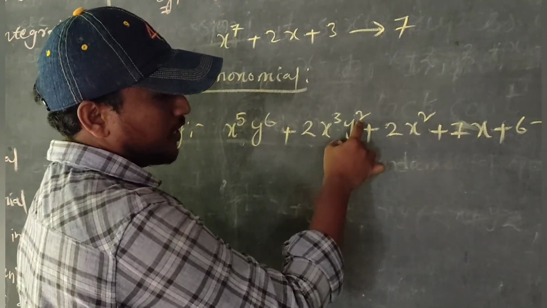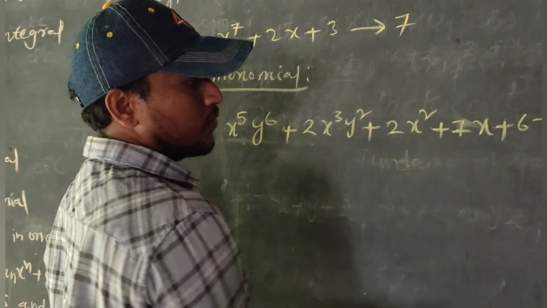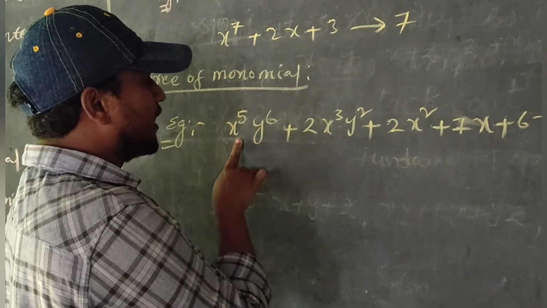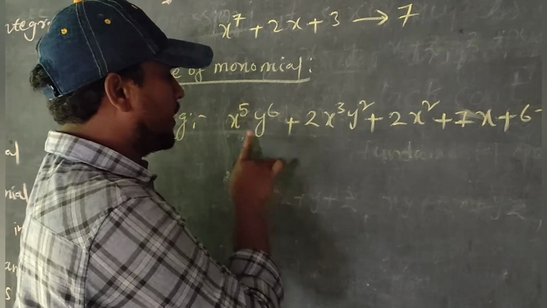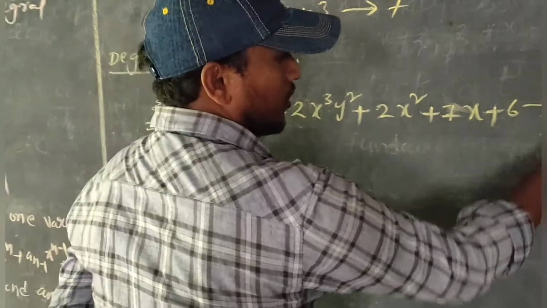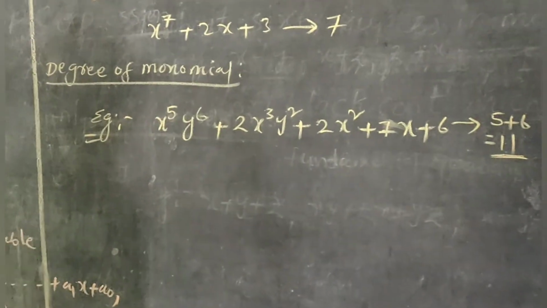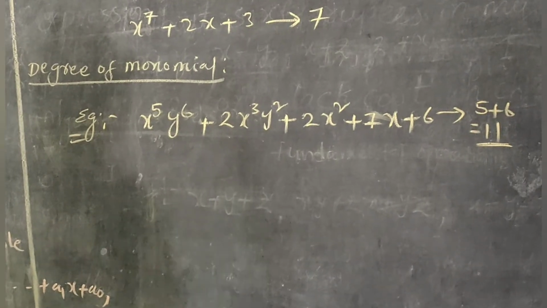What is the degree of the monomial? Here 5 plus 6 is equal to 11. 11 is the degree of the monomial.